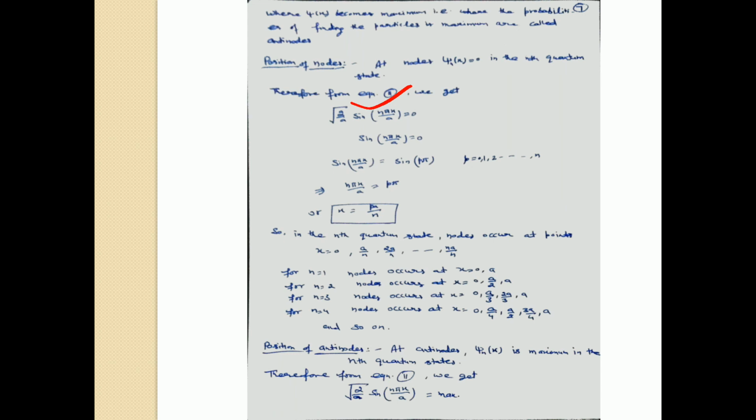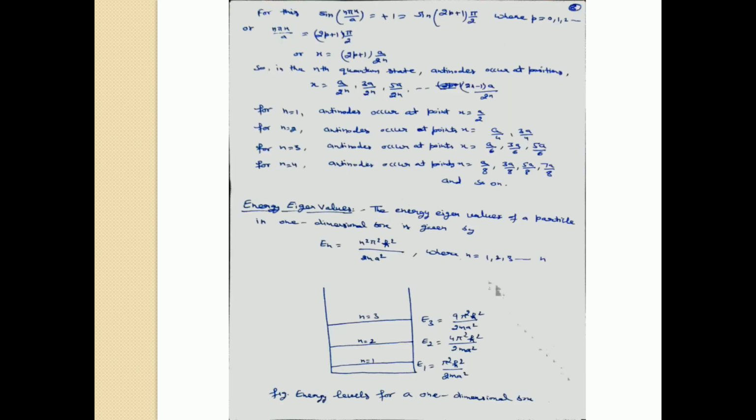Position of antinodes. At antinodal points, psi n x is maximum. Therefore, square root 2 by a sine of n pi x by a will be maximum. For this, sine of n pi x by a will be equal to 1. The value of sine theta is 1 when theta is an odd integer multiple of pi by 2, that is theta will be (2p plus 1) pi by 2.